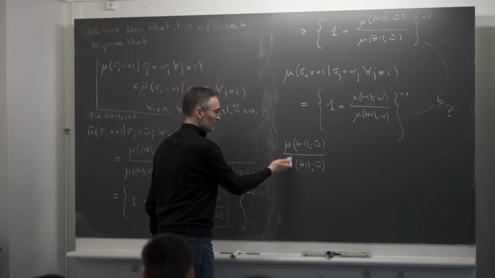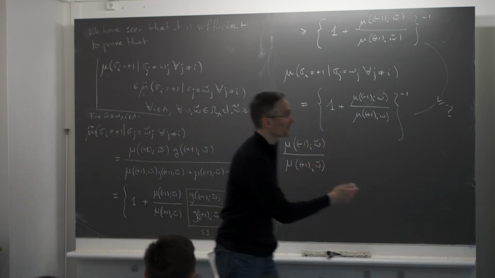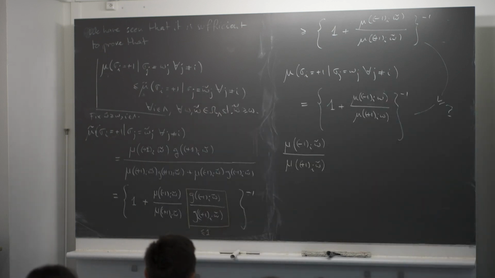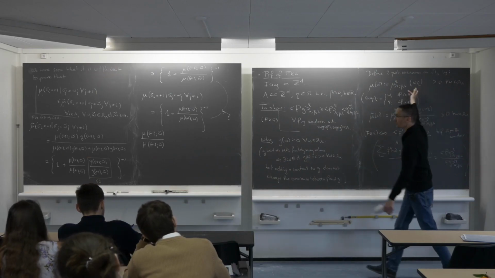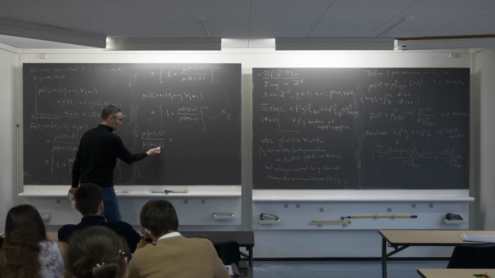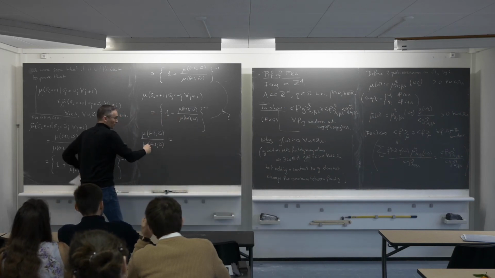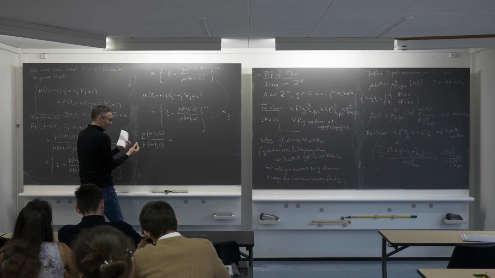Well, this is just the probability under the Gibbs measure. I mean, mu is essentially the Gibbs measure. I'm just extending the configuration by the boundary condition. And you see that since the configurations coincide everywhere, of course, they have the same boundary condition, but they also have all the same spins outside I. So they coincide everywhere except at vertex I.